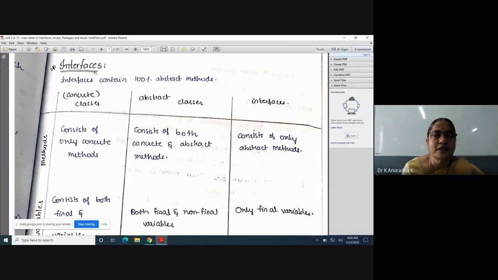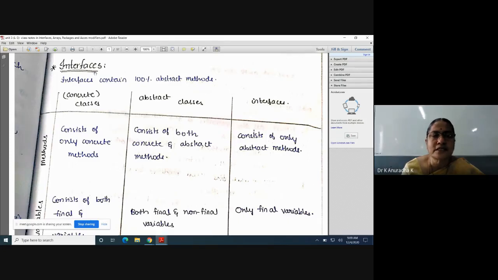Take one concept, let us take final. Explain the final keyword with an example in Java. That means how many ways we can use final. Already explained: final variables, final methods, final classes. Final variables cannot be modified, final methods cannot be overridden, and final classes cannot be subclassed. Explain like this. After that, try to write one program on each of these three: final variables, final methods and final classes.